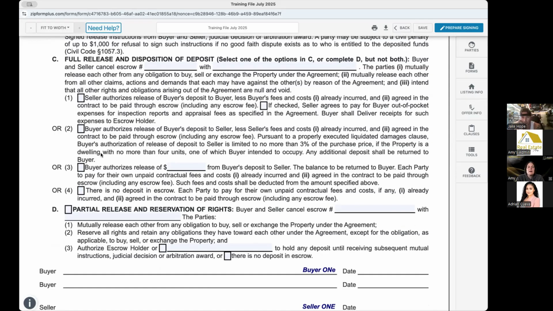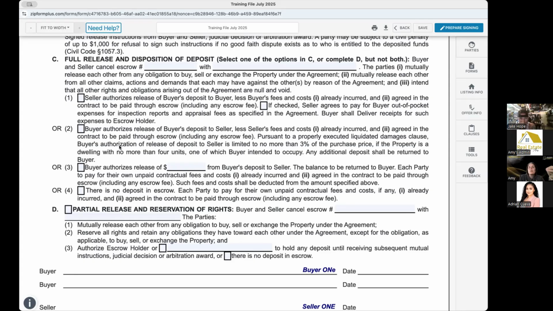C2 is buyer authorizes the release of buyer's deposit, less seller's fees and costs already incurred and agreed to, right? This is going to go back to the seller. So this is the buyer releasing the deposit to the seller. The buyer's admitting they're in breach of contract. They removed their contingencies. They no longer want to move forward with the purchase. They're saying, I'm done. Take my deposit. I'm walking away.